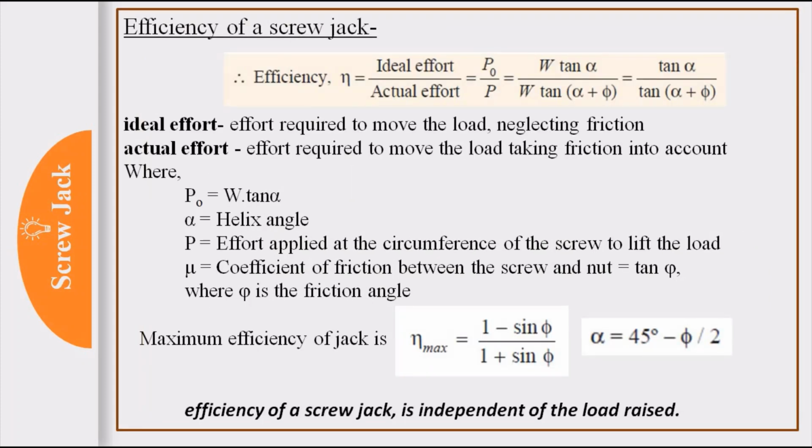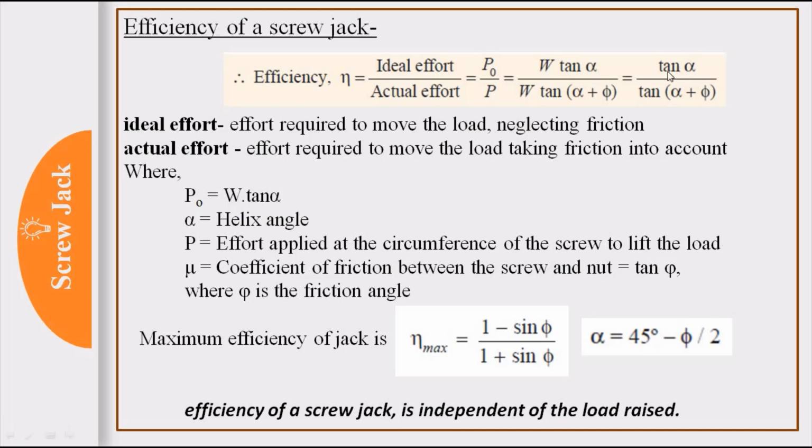Okay. Now important formulas like the efficiency of the screw jack. It is the ratio of ideal effort divided by actual effort. Ideal effort means the effort required to move the load neglecting friction, and actual effort means the effort required to move the load taking friction into account. So it is the ratio P naught upon P. P naught is nothing but W tan alpha, as friction is neglected and phi will not be there in the formula, and P is nothing but W tan (alpha plus phi).